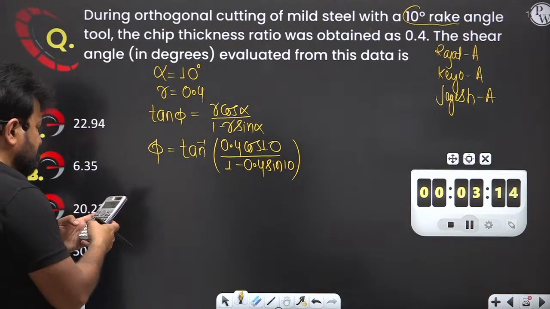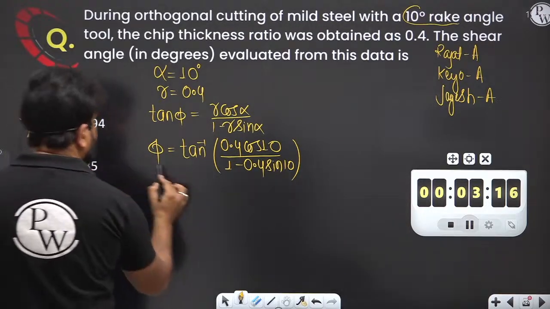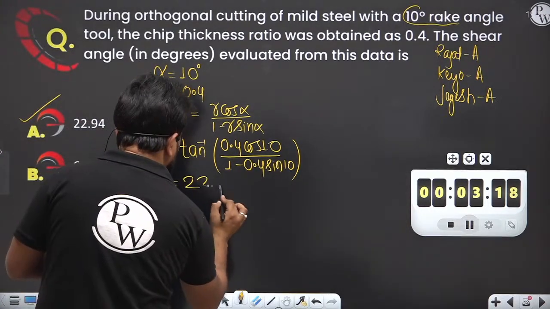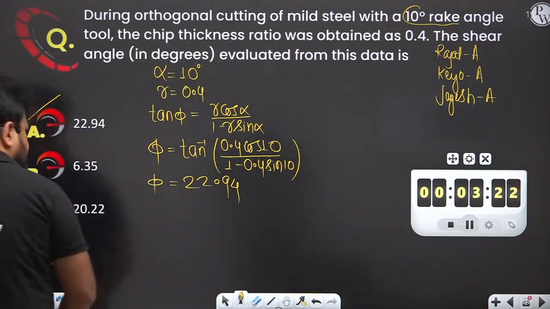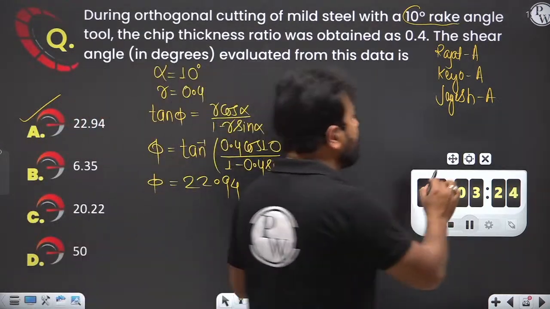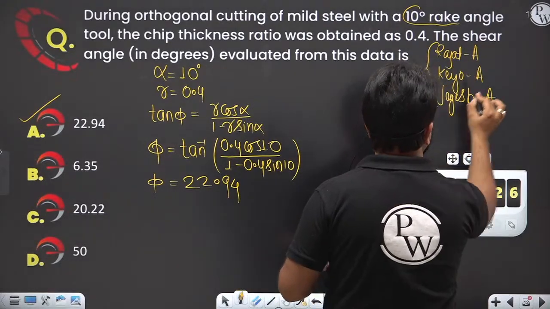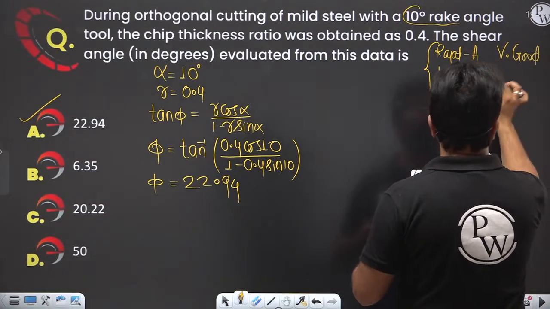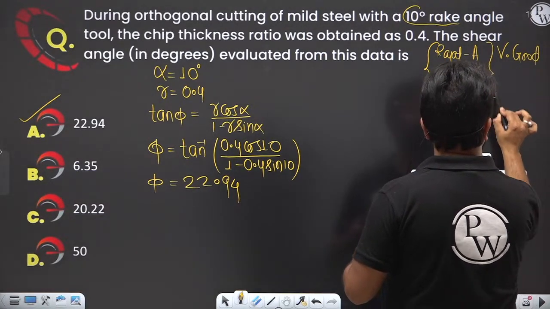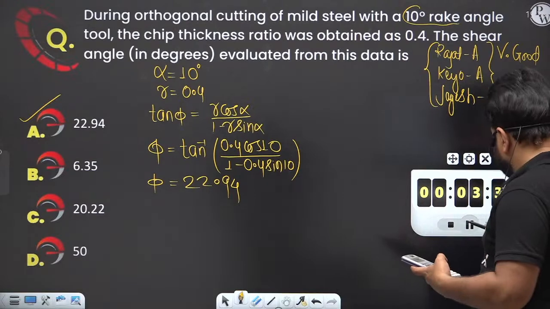So it will be 22.94. The right answer will be 22.9. Very good. So all of you have given the right answer. Very good, Rajat, Kior, and Jayesh. Congratulations to all of you.